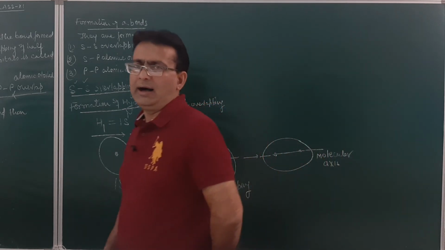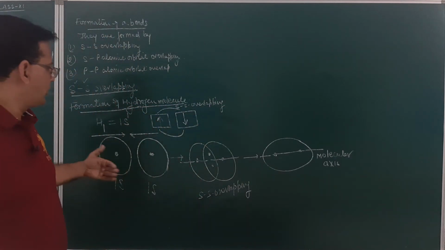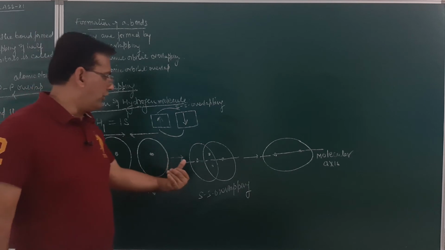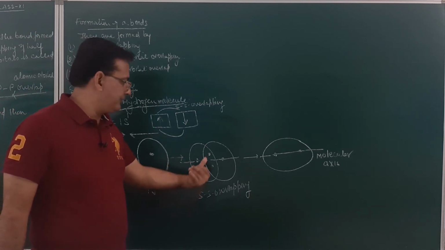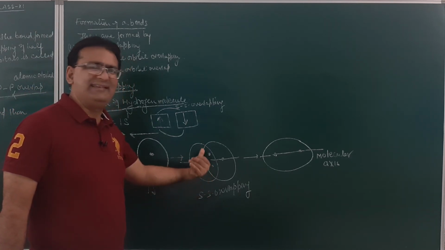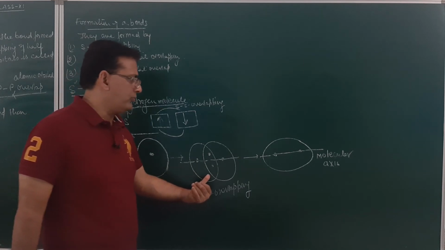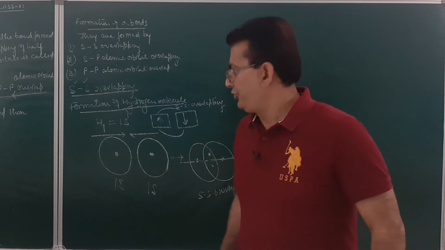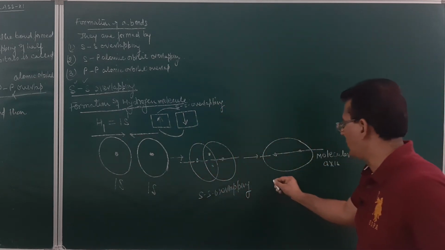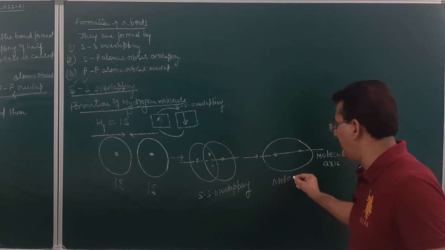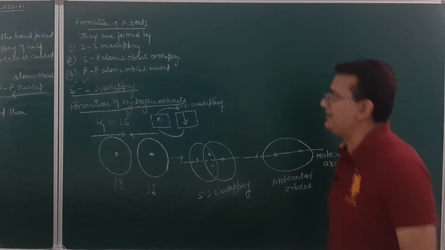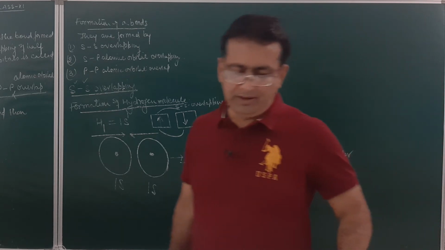So, when two half-filled s atomic orbitals approach each other in the proper direction, they overlap along their internuclear axis, having a high electron density in the overlapping region and resulting in the formation of a molecular orbital. So, this is a hydrogen molecule. What is formed over here is a molecular orbital. Am I clear, student? Now, the maximum electron density is in the overlapping region.